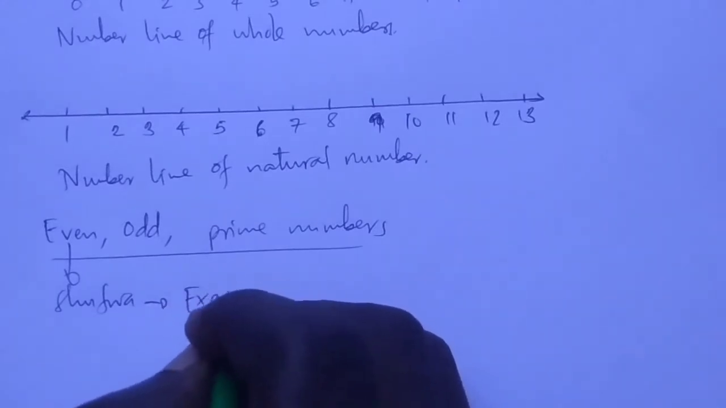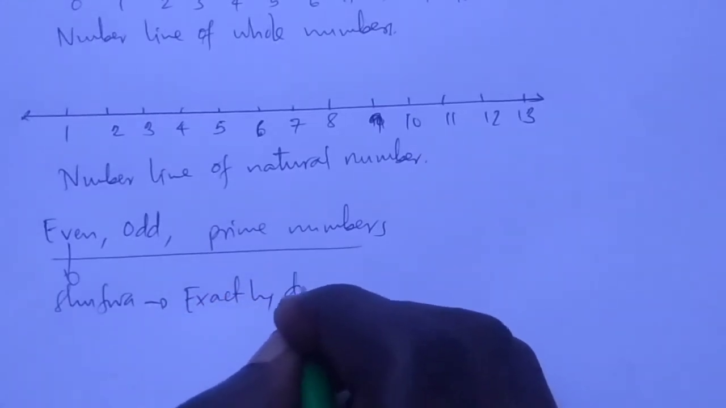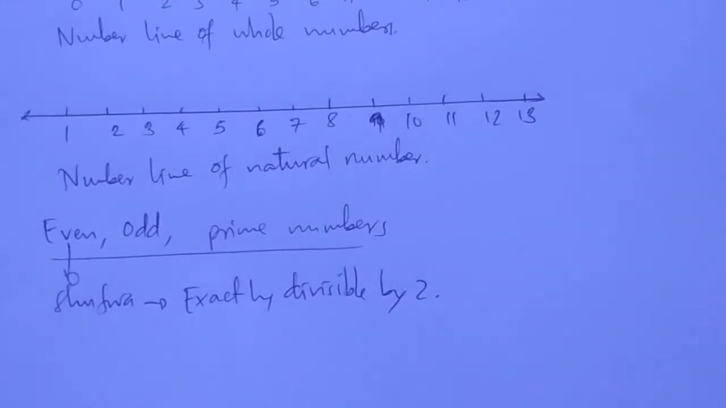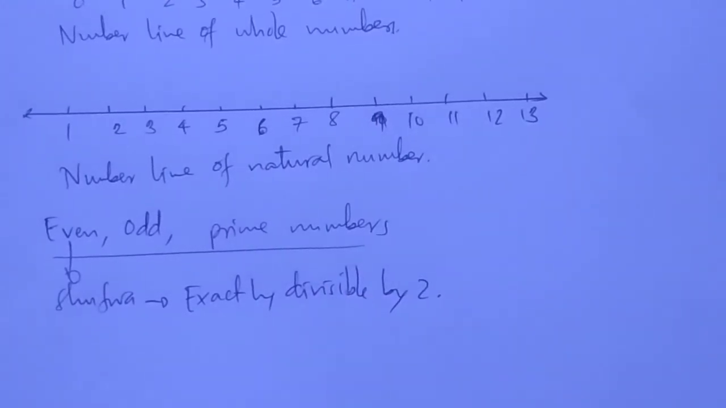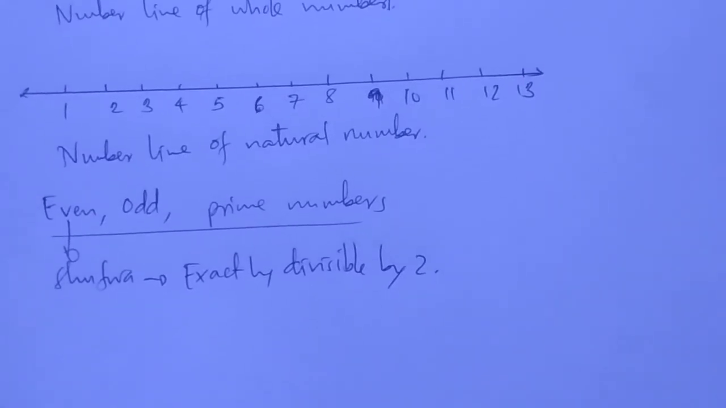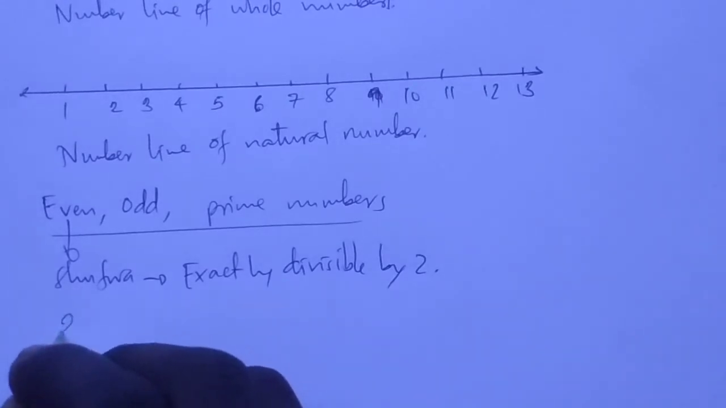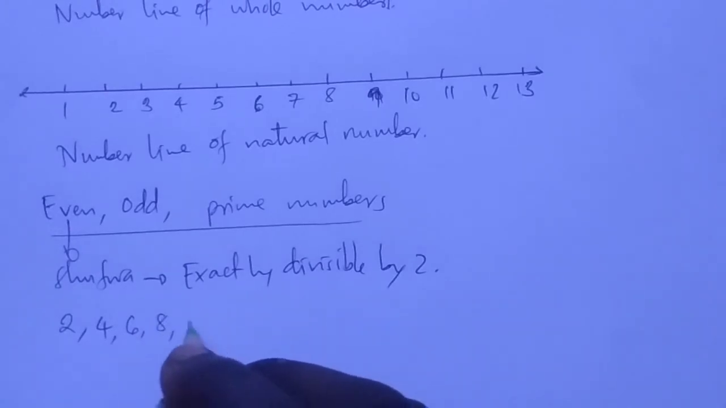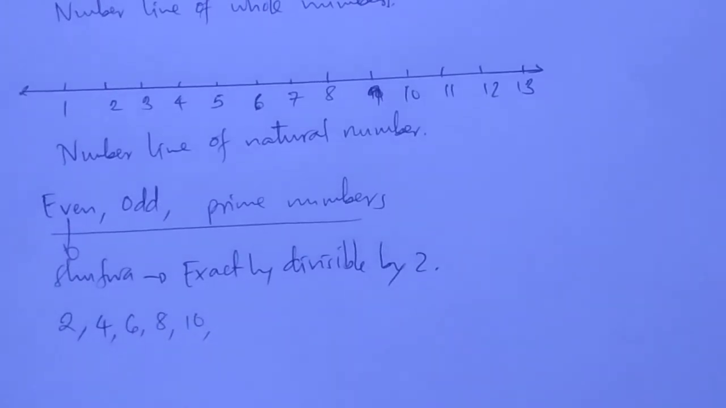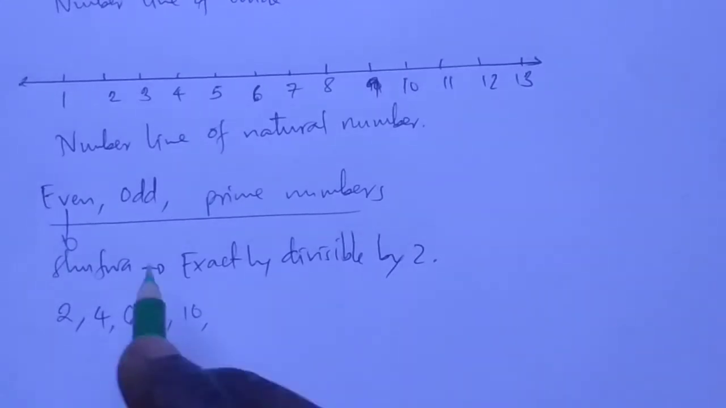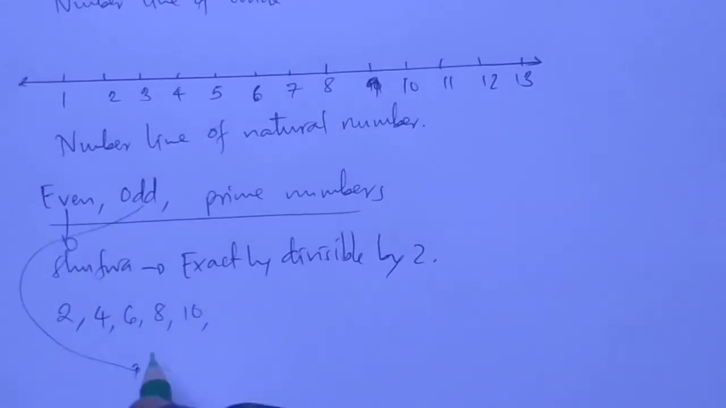Exactly divisible by 2, or they can be divided by 2 without a remainder. Zinagawanyika kwa mbili bila baki. The even numbers are 2, then 4, then 6, 8, 10; they are called even numbers. And then from there we have the odd numbers, number witiri.